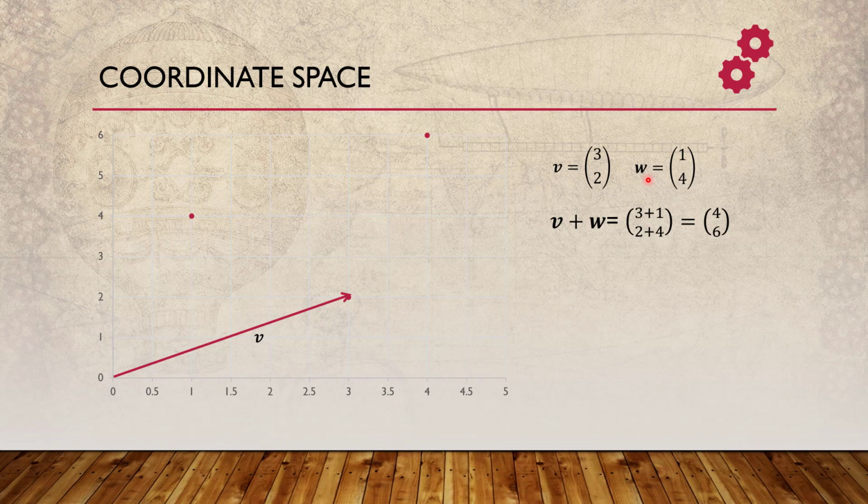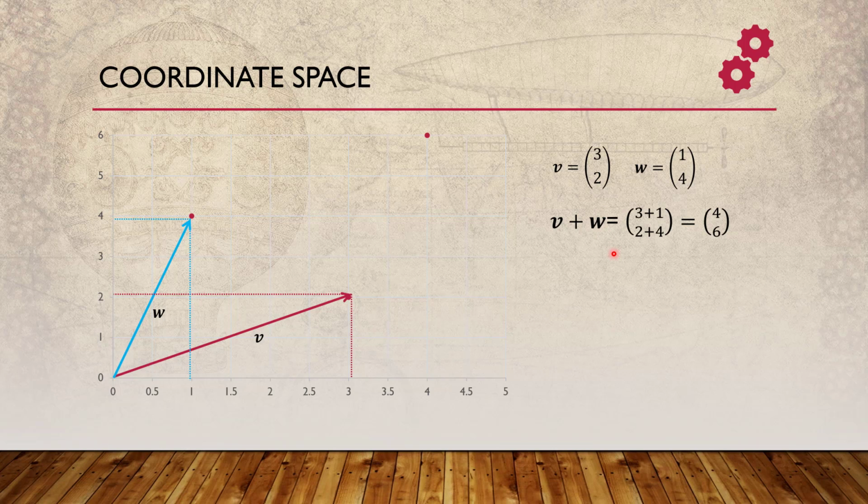Similarly, we can express w in a similar way. For v, this is our 3 and this is our 2. Now, to express w, this is our w. We went right 1, from 0 to 1, and then we went up 4, right? So we reached this particular point. So this is our v and w. Now how will we express v plus w?